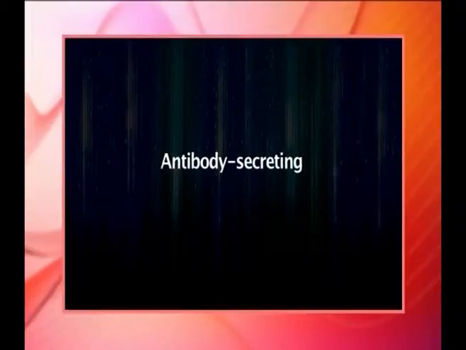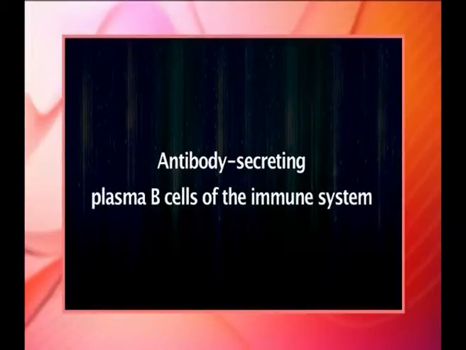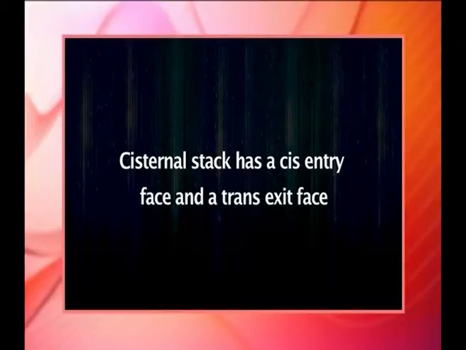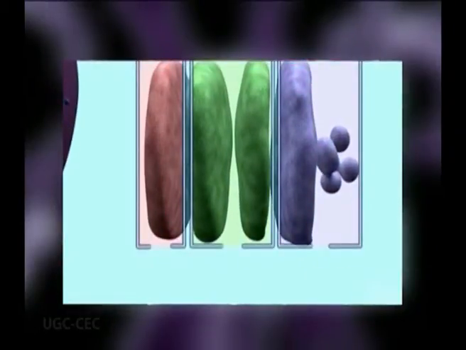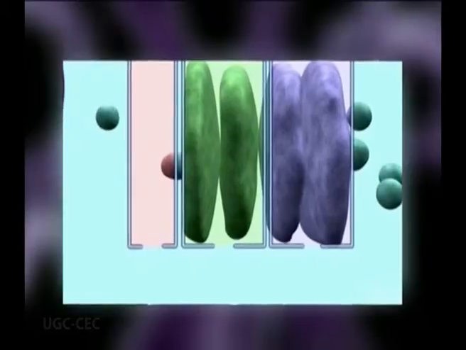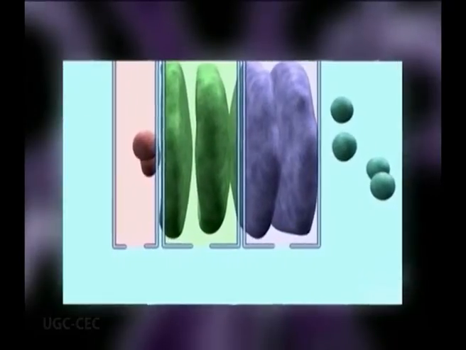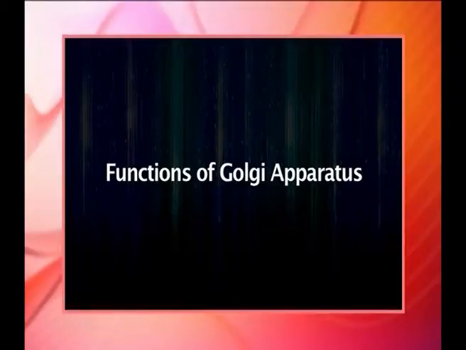The Golgi apparatus tends to be larger and more numerous in cells that synthesize and secrete large amounts of substances, for example, the antibody secreting plasma B cells of the immune system. In all eukaryotes, each cisternal stack has a cis entry face and a trans exit face. The compartmentalization of the Golgi apparatus is advantageous for separating enzymes, thereby maintaining consecutive and selective processing steps for protein formation.